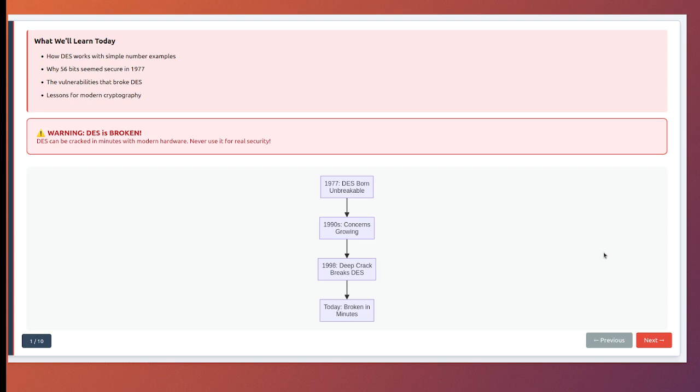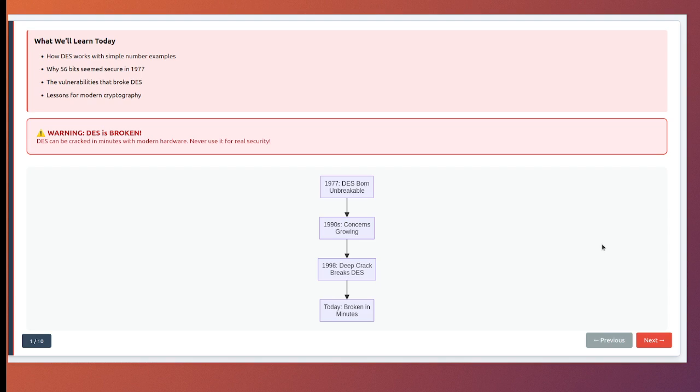Today, we're going to explore the Data Encryption Standard, or DES, using simple numbers and examples. DES was the gold standard of encryption for over 20 years, protecting everything from ATM transactions to military communications. But today, it's completely broken. I'll show you exactly how DES works and why it failed.